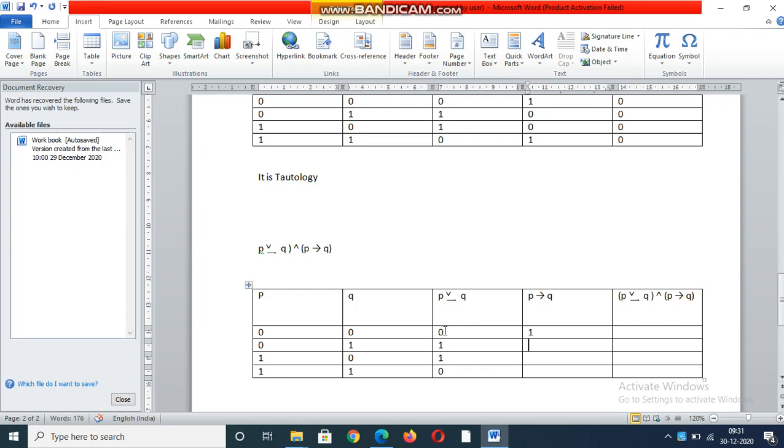So 0 implies 1, output is 1. Only when 1 implies 0, at that time only the output is 0. In all the remaining cases it belongs to 1.